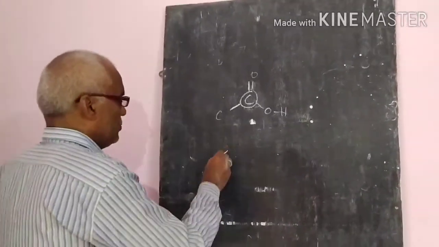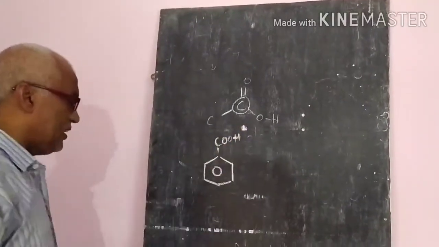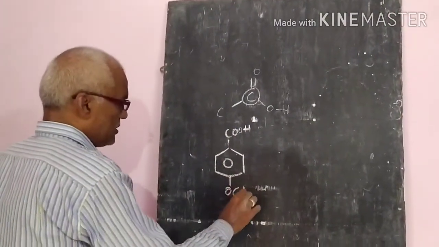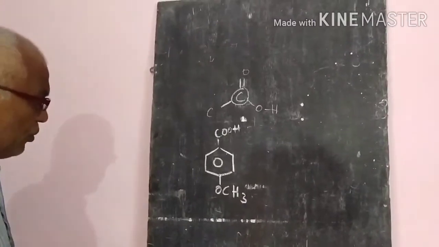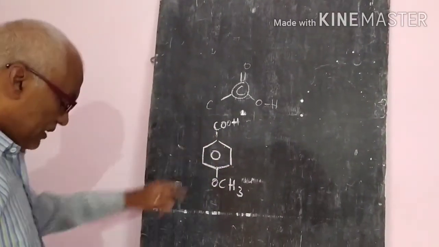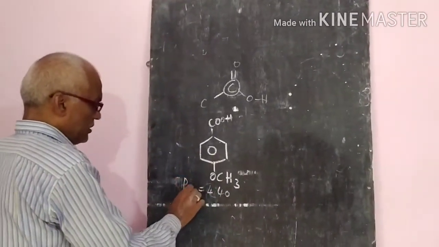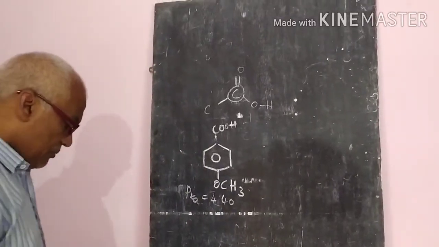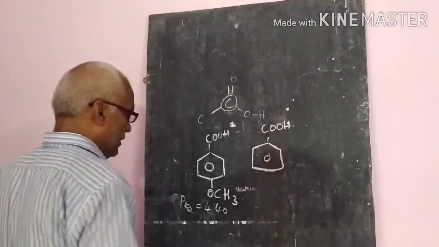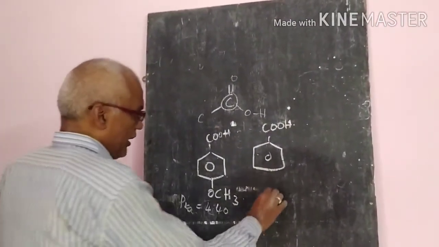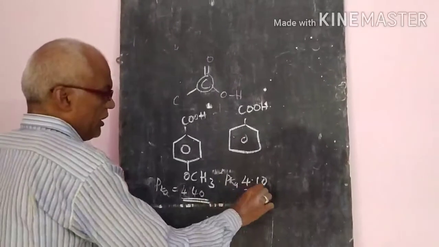Similarly, in phenols also. Take COOH, benzoic acid. If it is attached to an ortho-methoxy benzoic acid, or para-methoxy or 4-methoxy benzoic acid, its pKa value is 4.40. If you compare with benzoic acid alone, its pKa value is 4.10. That means here 4.40, here 4.10.